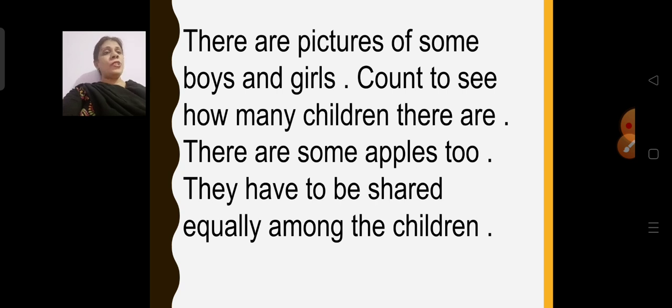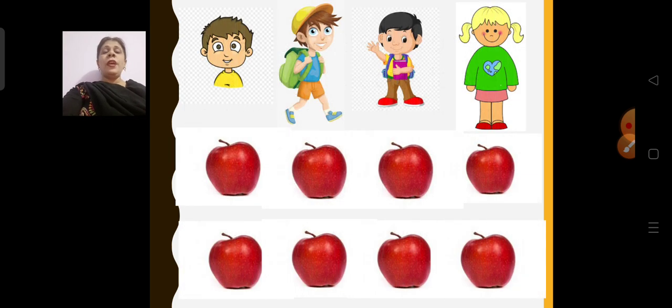Now there are pictures of some boys and girls. Count to see how many children there are. There are some apples too. They have to be shared equally among the children. Now let us see what the pictures are of. Here children, you can see on the screen there are pictures of boys and girls, and some apples are also there. So we need to count the boys, the girls and the apples, and then we need to share the apples equally with the children.